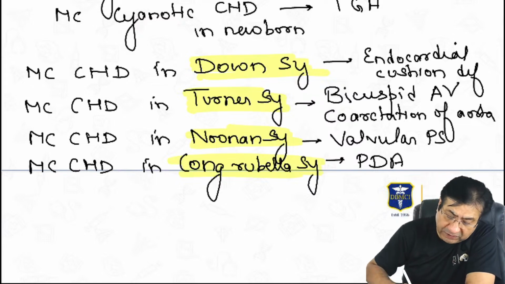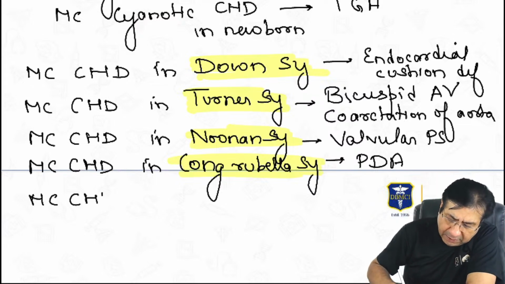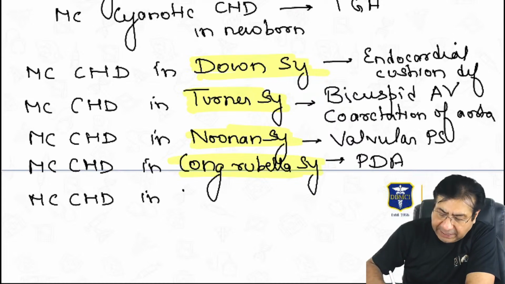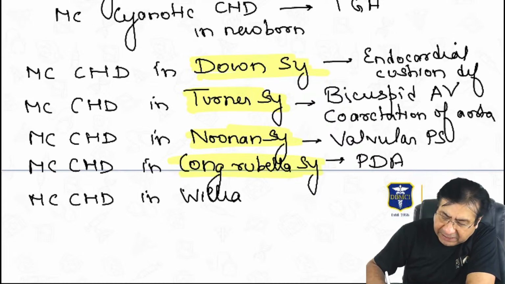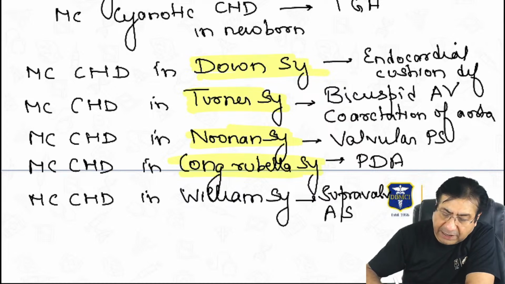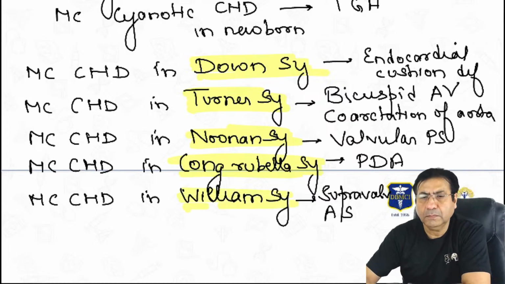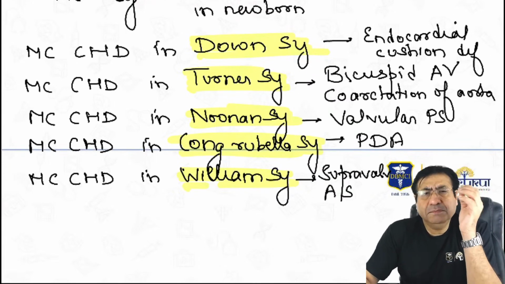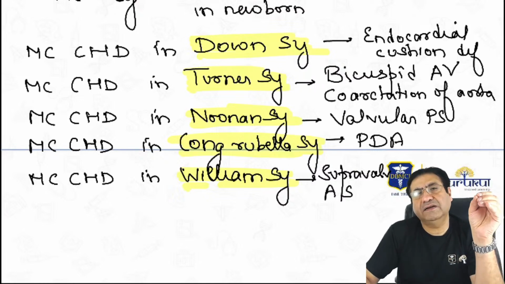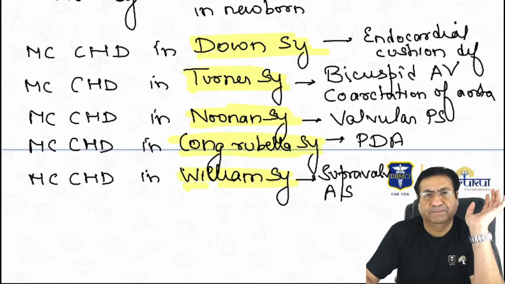And another syndrome, which is important, I feel you should remember also, is Williams syndrome. The most common congenital heart defect in Williams syndrome is supravalvular aortic stenosis. Williams syndrome is associated with, I think, a mutation on chromosome 7.